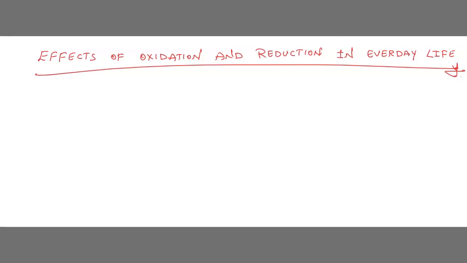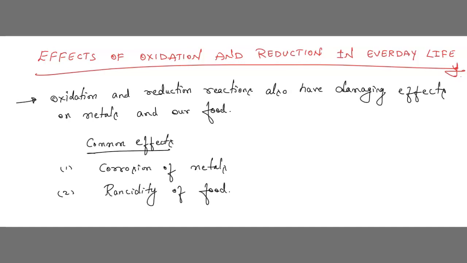Done? Okay. See children, oxidation and reduction reactions, these both also have damaging effects on metals as well as on our food. Remember this. It is affecting the metal as well as food also.